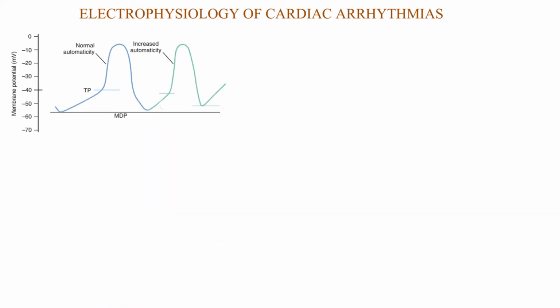Let us see the electrophysiology of cardiac arrhythmias. There are two reasons for cardiac arrhythmias. The prominent reason is increased automaticity of the SA node or ectopic pacemakers, which arise and generate impulses when the overdrive suppression of the SA node is not there. So the ectopic pacemakers present in the AV node or Purkinje fibers start generating impulses, and they correspond to the cardiac arrhythmias.